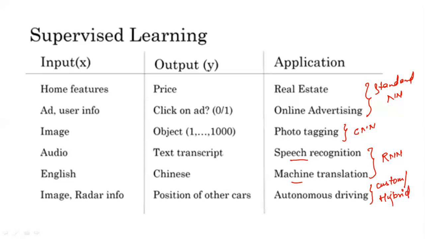A hybrid neural network is a neural network that is combined with two or three other forms of neural networks. Suppose that for photo tagging you have used a CNN. So here, in autonomous driving, you collect image data and use a CNN along with some sensor data. You use some specialized algorithm that would trace the sensor data and use that data to predict the output. Okay, so these are all the applications where neural networks can be effectively used. Now let us continue to the next slide.